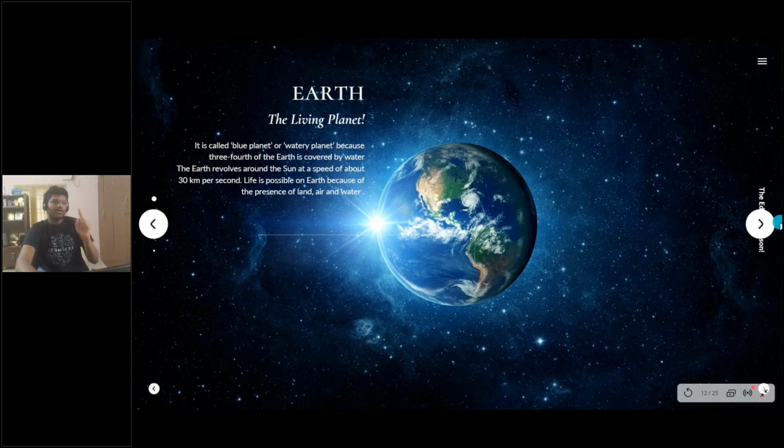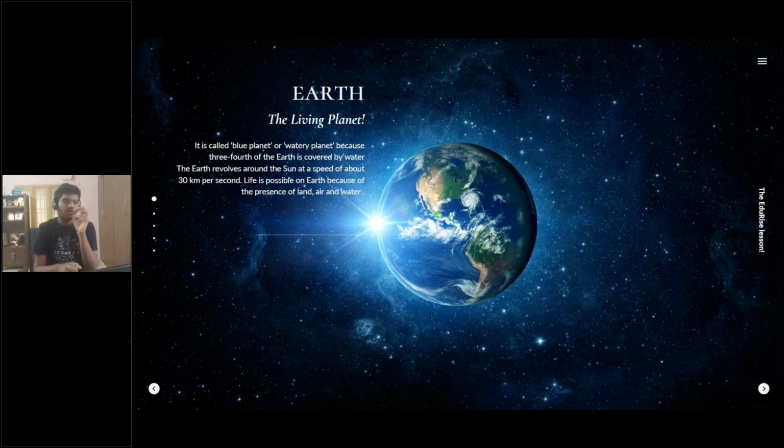And I was telling you about the satellites. Satellites are celestial objects which revolve around a planet. Of course, they rotate too. For example, for Earth, the Moon is a natural satellite, and there are so many man-made satellites which we put out there for GPS and so many things, right? These celestial bodies rotate around the planets to get more information related to them. And of course, there are natural satellites too, like Earth has the Moon, right? So that's the thing. Now let's go to the fourth planet.